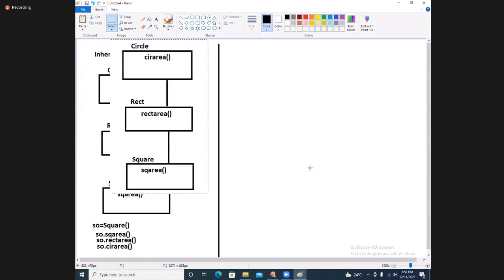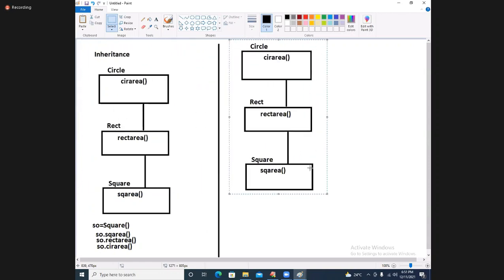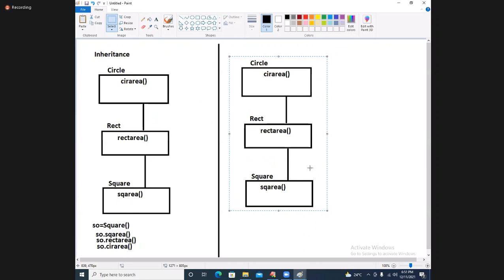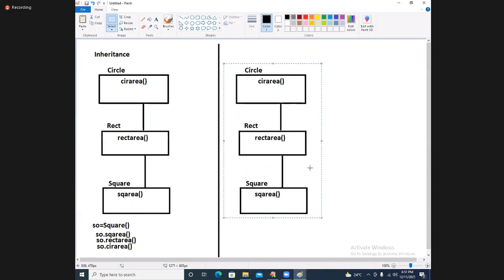Carefully try to observe it. In this case, try to observe very carefully. What does my diagram say? I am taking the area method, and the rectangle method, and the square method. These are the methods I am having.